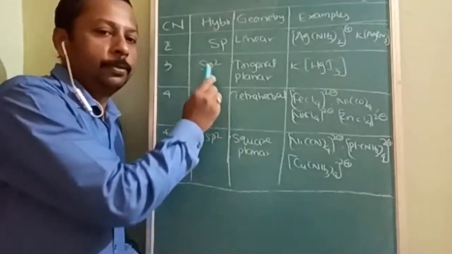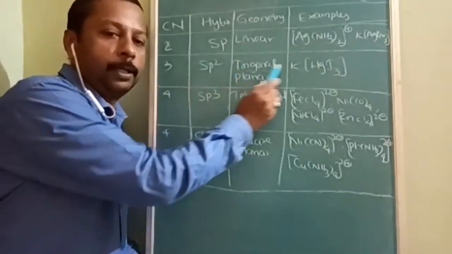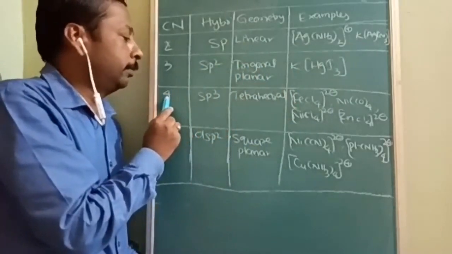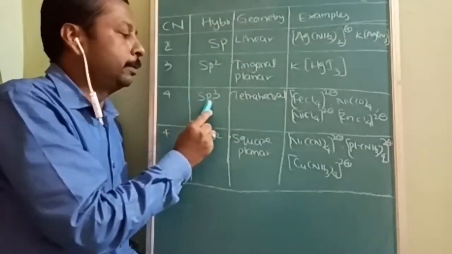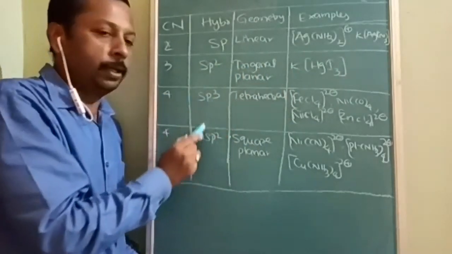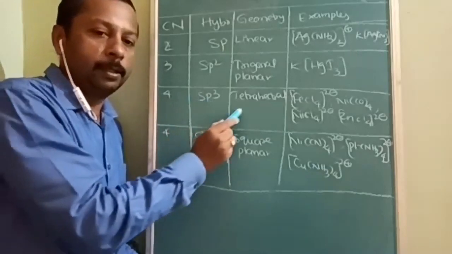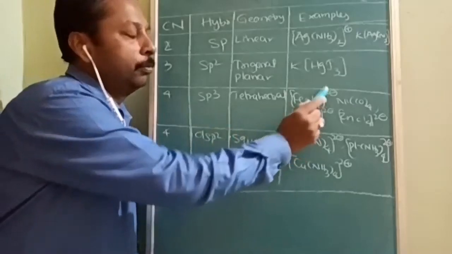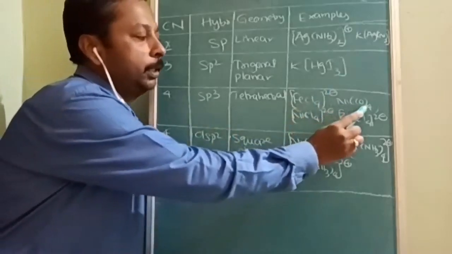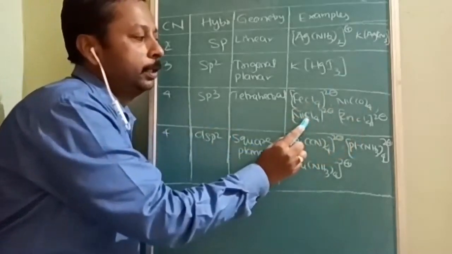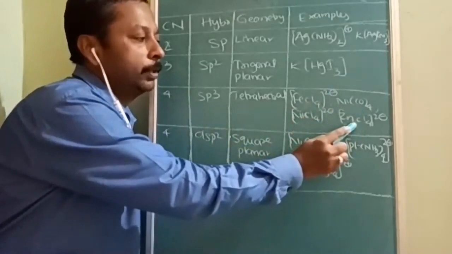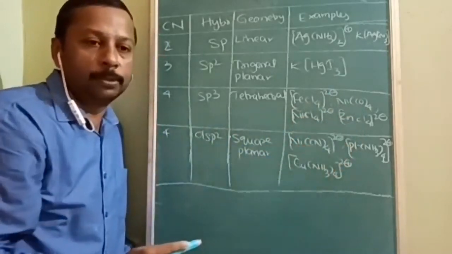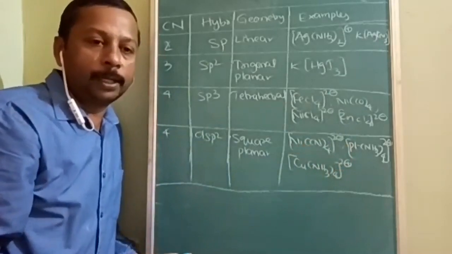Then sp2, triangular planar, [HgI3]-. And if coordination number is 4, hybridization is sp3, tetrahedral shape, and [FeCl4]2-. Some examples already discussed, like this you can give a try. And [ZnCl4]2-, some examples are there. You can practice with them.